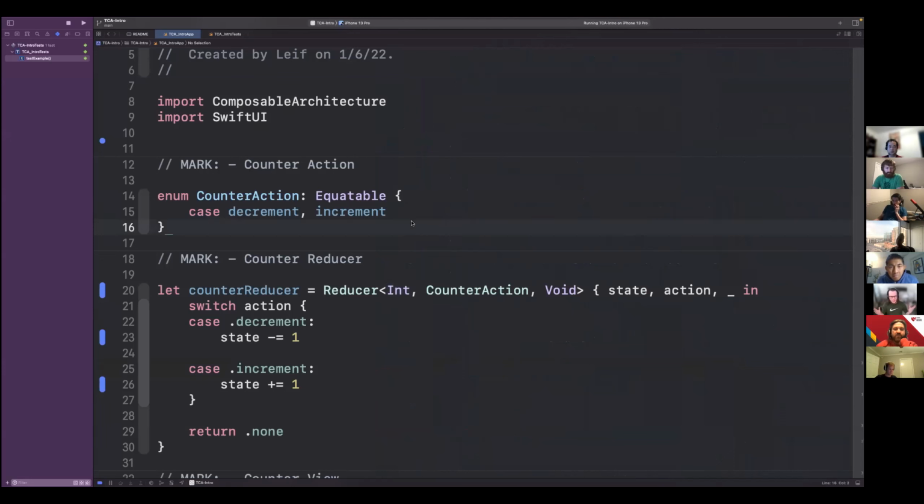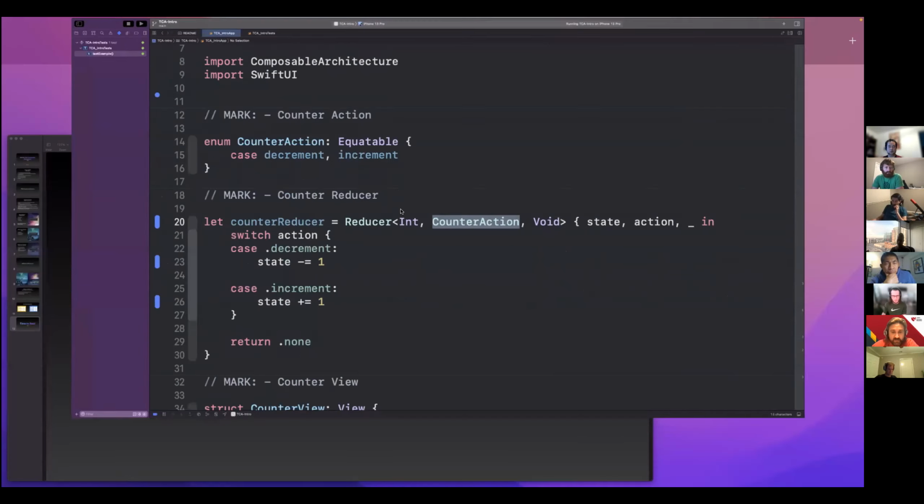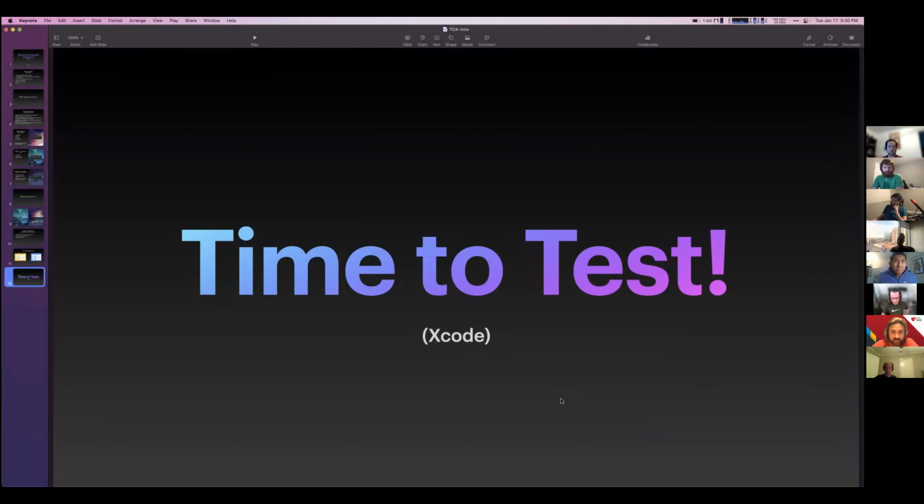So last thing I'll note on is why this is cool is because you can have reducers for huge objects that then have child reducers, or a reducer could literally just be on one value. It could be on a string, it could be on anything like that. And it's just the flexibility that then now this one value has these actions for how it's modified. So we have a little protection and unilateral data flow for that. So, but that's it. Is there any questions? I'll open up to questions or anything like that.